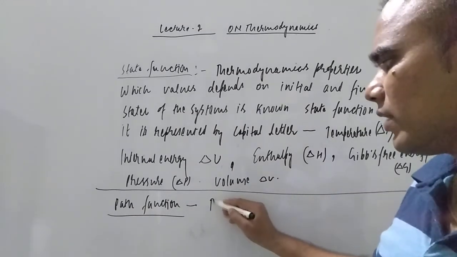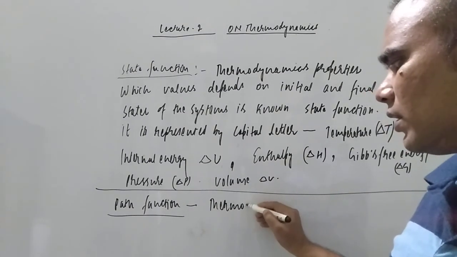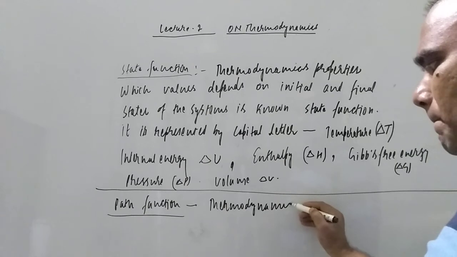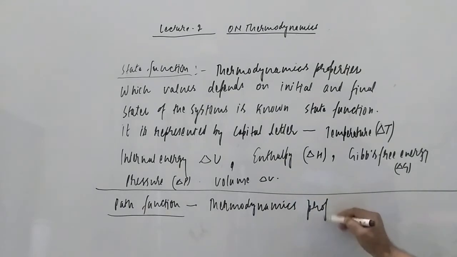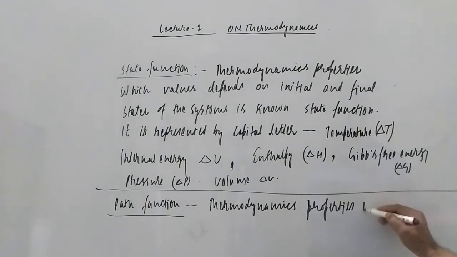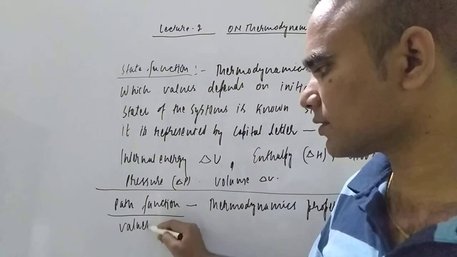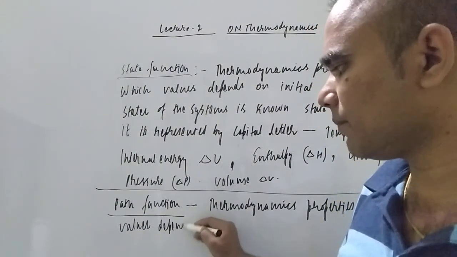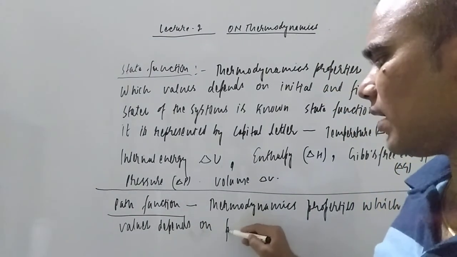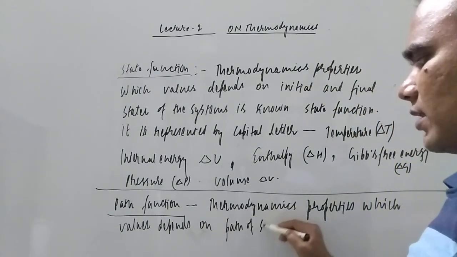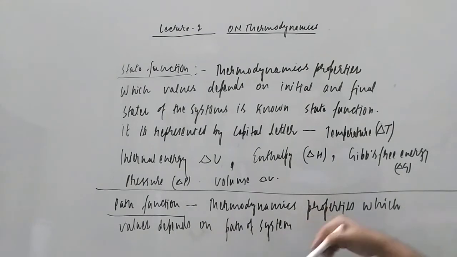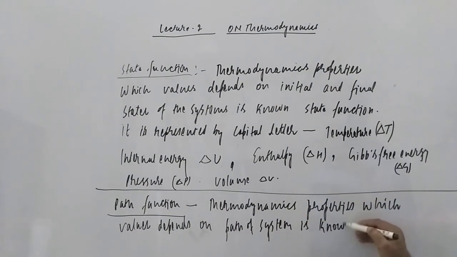So these are thermodynamic properties whose values depend on the path of the system. Path of system means it can be a multi-step process. This is known as a path function.